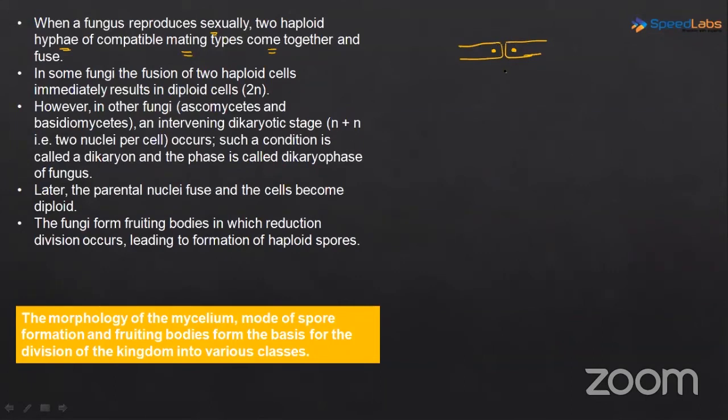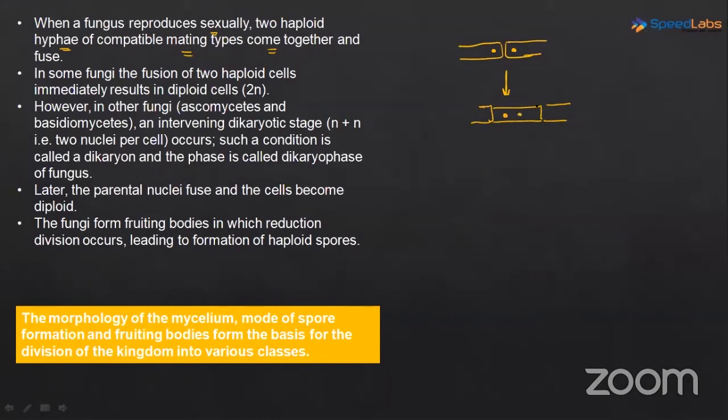Then what will happen next? Next, plasmogamy will happen, right? In the next stage, plasmogamy will happen. So the fusion of the protoplasm has happened.